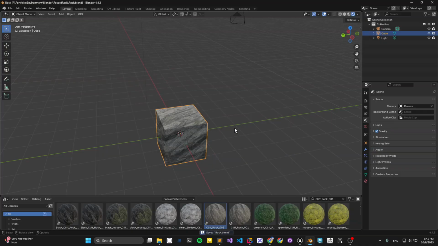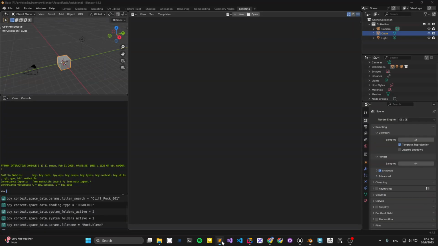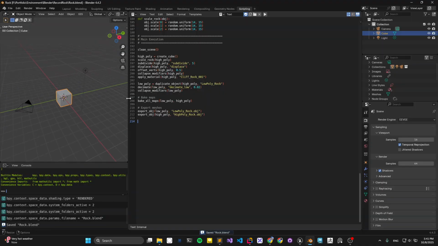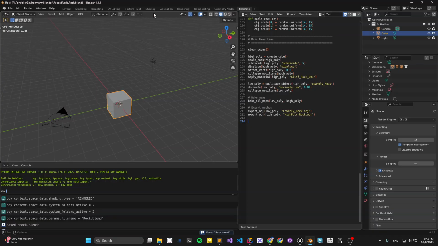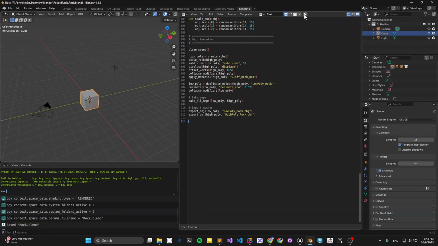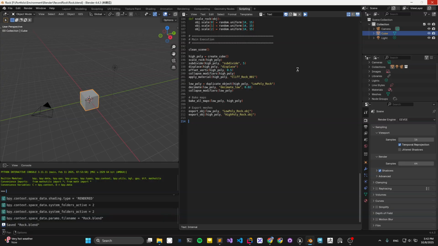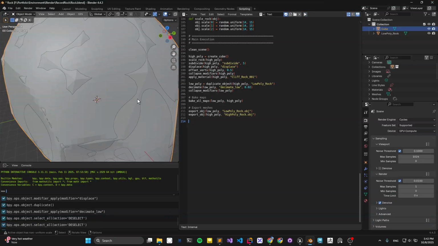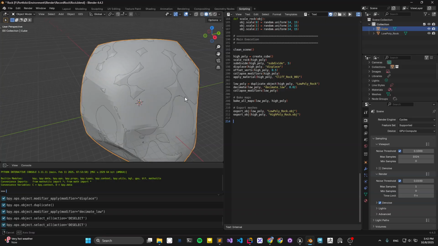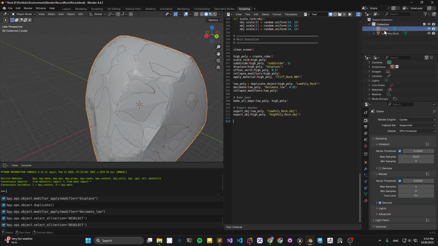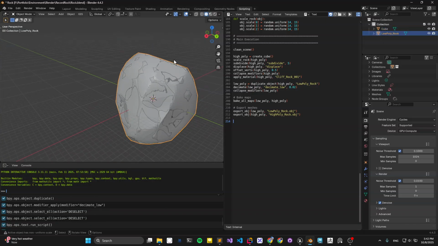And save it. Now we go to the scripting, and I simply copy the file. Later I will explain it to you. Let's create a new script and Control S, and let's just run it. It's going to take a second, and somehow your computer might even crash. Yeah, we just generate two kinds of jobs. First of all is high poly, second is low poly.